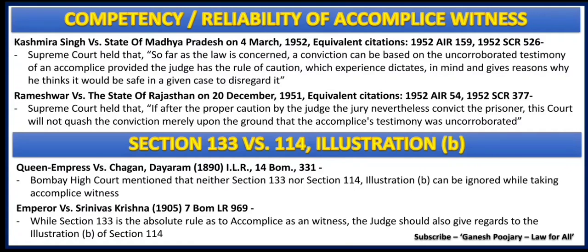So while deciding a particular case, if an accomplice is a witness, the court should give regard to both section 133 as well as section 114 illustration B, and with due caution the judgment should be given when an accomplice witness is taken. That is what we need to understand from the entire discussion.